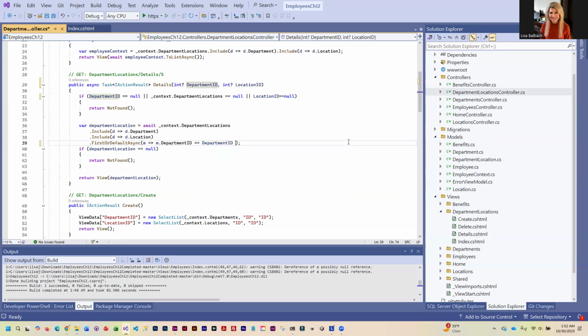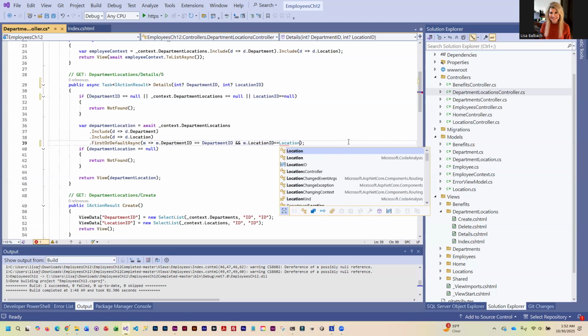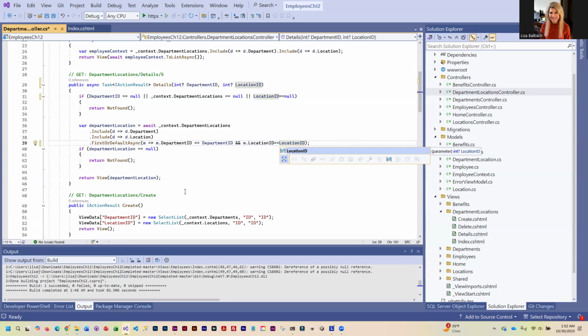So it needs to look for both. So we're going to use an and, we're going to tell it to look for Location ID and Department ID. All right. So at this point, our details view should display. It should be fixed. And if you want to test it, you can.